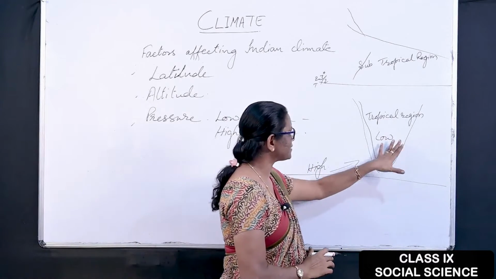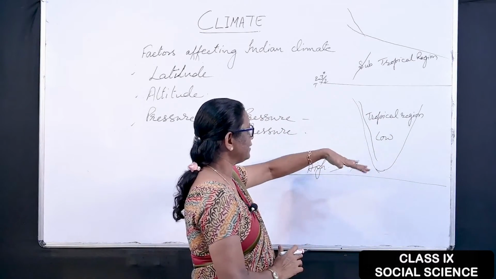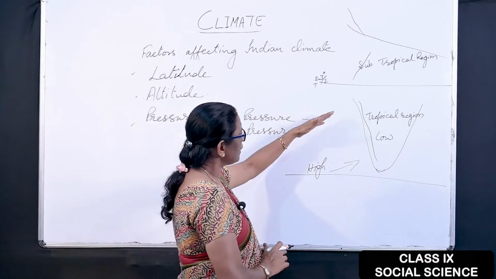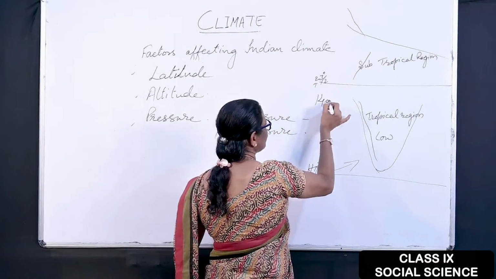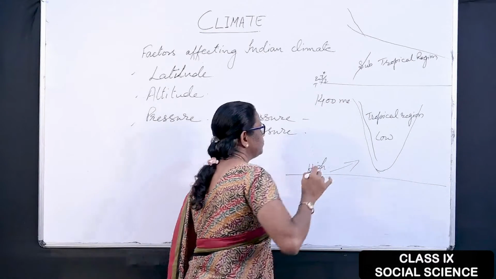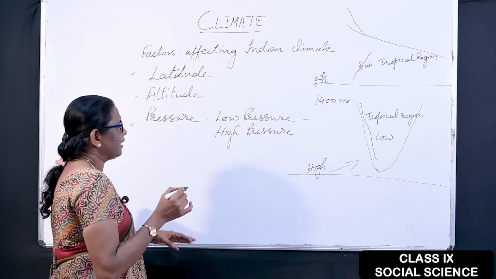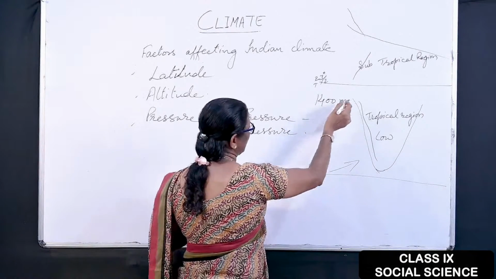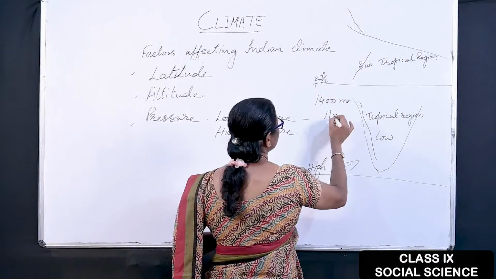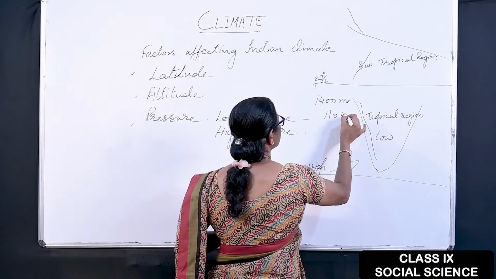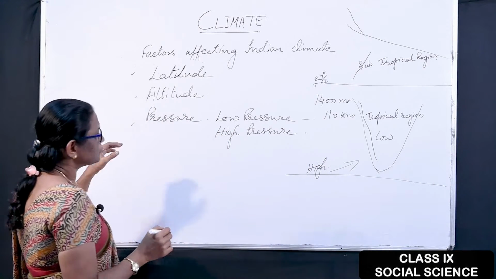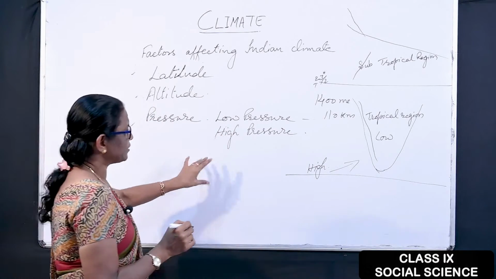One more thing is the jet stream, that is an upper air current, which blows very fast as a jet goes. It is said that it is there at about 1000 meter height and it blows at like 110 kilometer speed and more than this as per the areas. So this is about pressure.